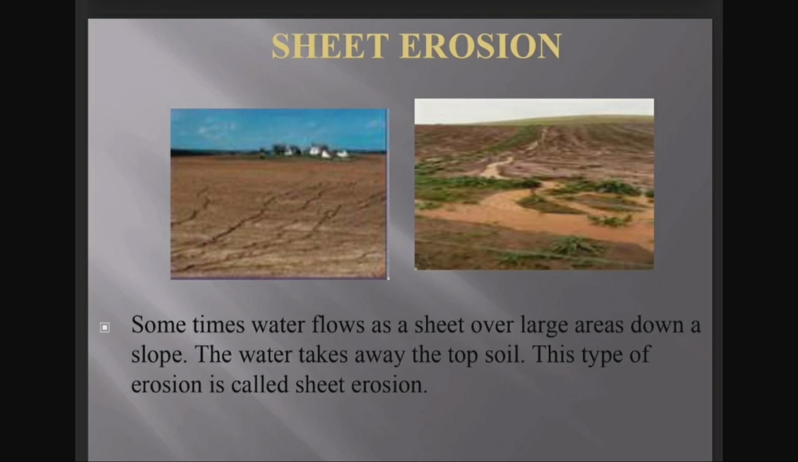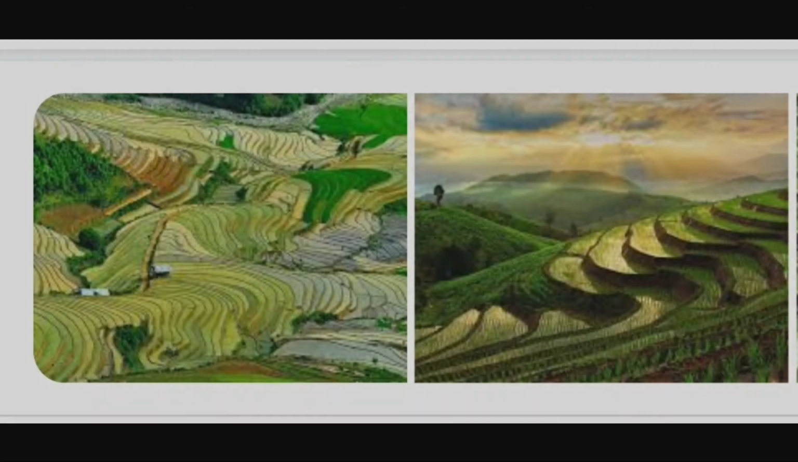So what is sheet erosion? Sometimes water flows as a sheet over large areas down a slope. The water takes away the topsoil. So this type of erosion is called sheet erosion. So I think you understood the term soil erosion, what is sheet erosion, and what is gully erosion. Now we can study how to prevent soil erosion and conserve our natural resource of soil, that is the conservation of soil.